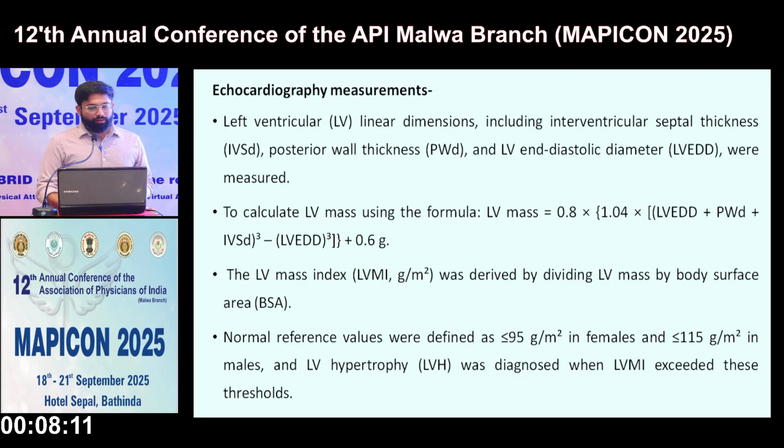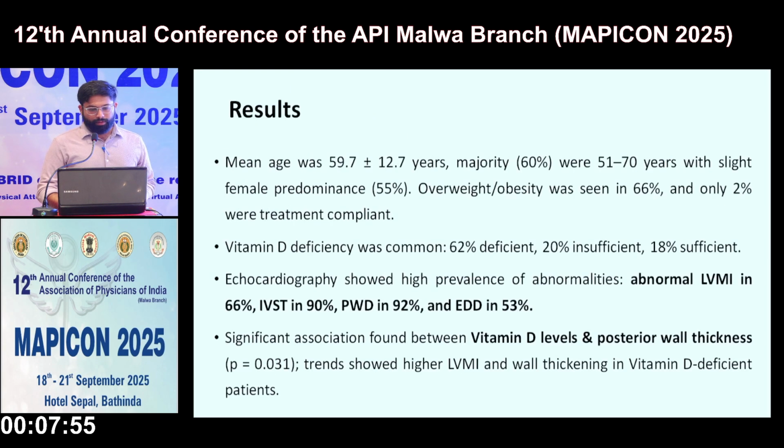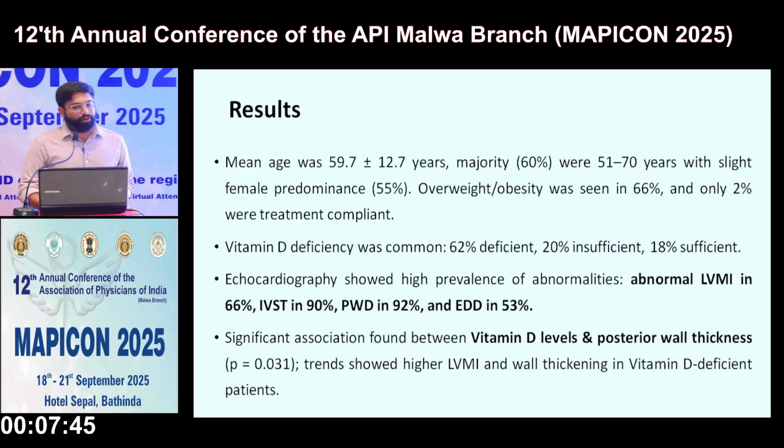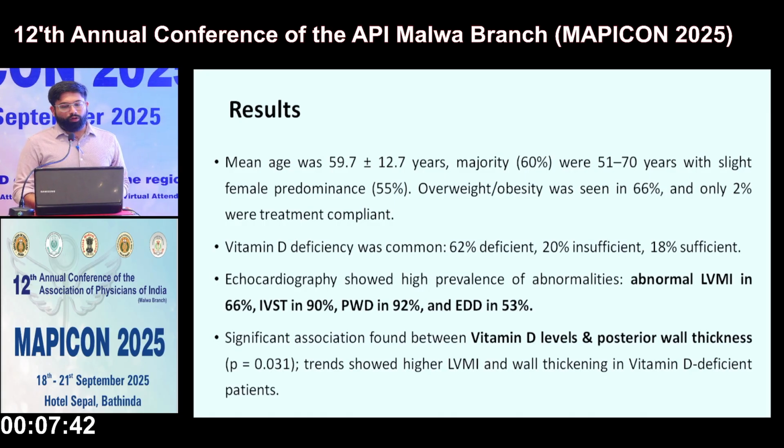Normal references were defined as up to 95 gram per meter square in females and less than or equal to 115 gram per meter square in males, and left ventricular hypertrophy was diagnosed when LVMI exceeded these thresholds. Mean age was 59.7 plus minus 12.7 years, with the majority, 60%, between 51 and 70 years, and a slight female predominance of 55%. Overweight and obesity was seen in 66%, and only 2% were treatment compliant out of the total people who were getting treatment.